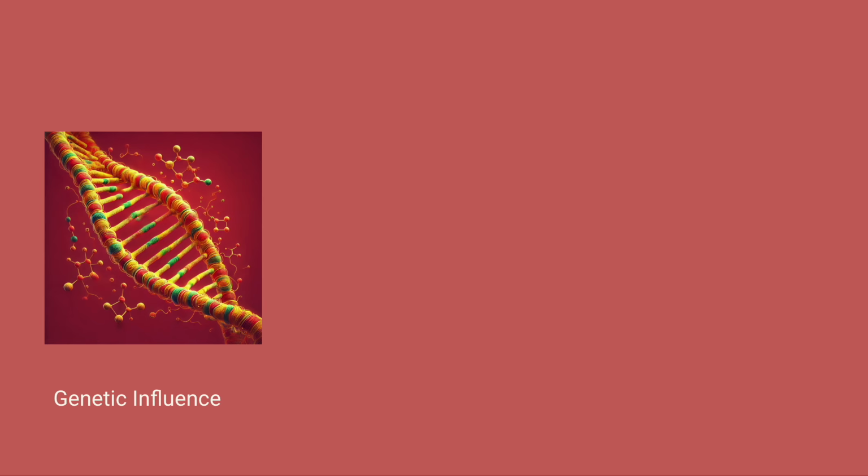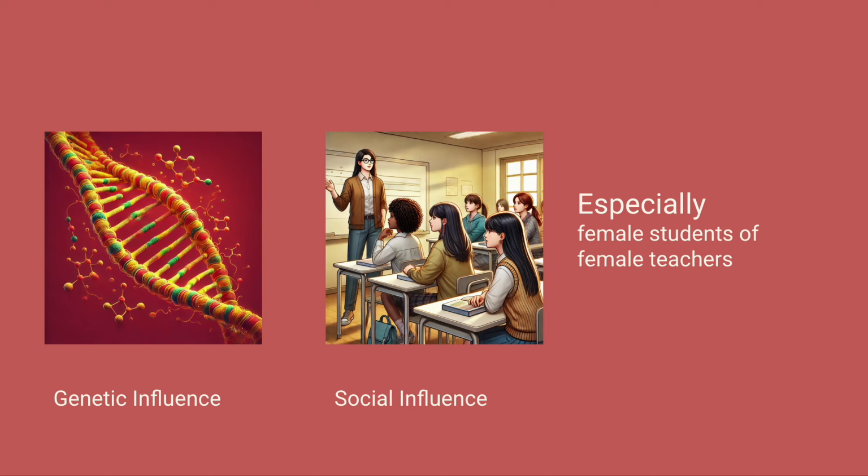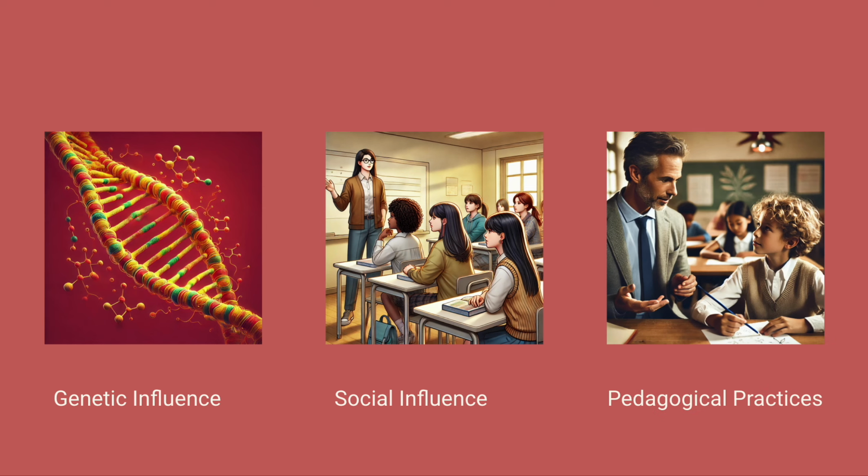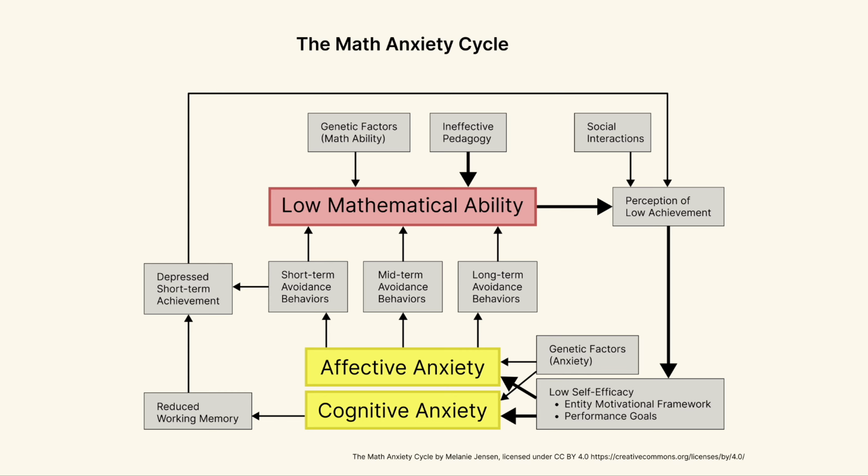Here are a few other influences that contribute to the cycle. One is genetics. Another big one is social influence, and this mostly comes from parents and teachers. It's especially powerful when there are female students of female teachers. And our pedagogical practices also contribute to students' levels of achievement, which of course starts the whole cycle. And so now our cycle looks like this.